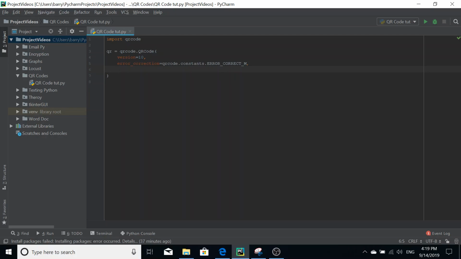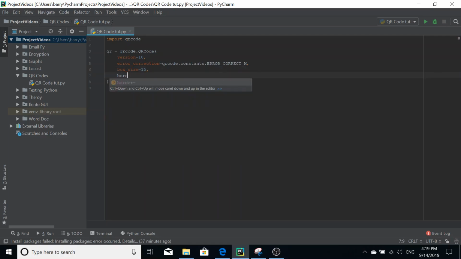Now, box size is the next parameter we can have a mess with. This is interesting. This is how big you want the actual black square of the QR code. So we're going to make it 15, but you can have a mess about with that.